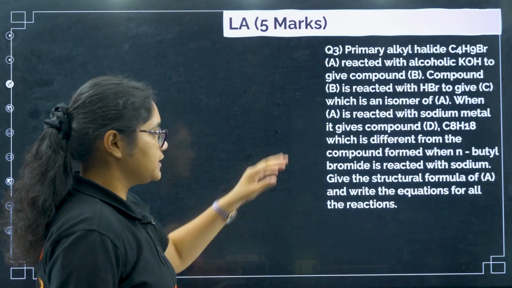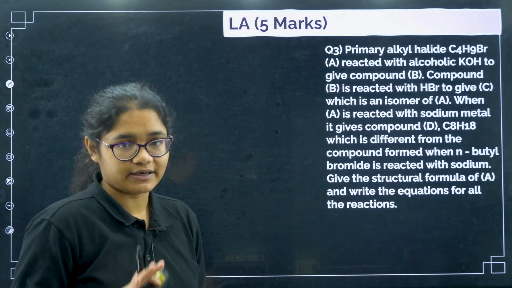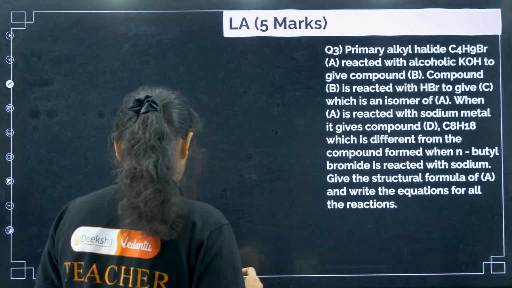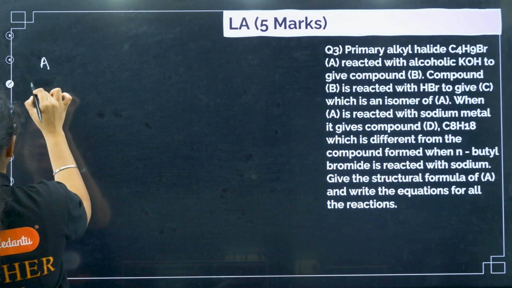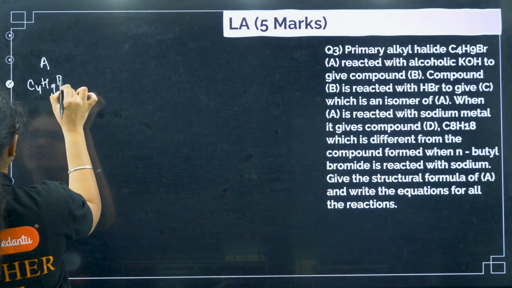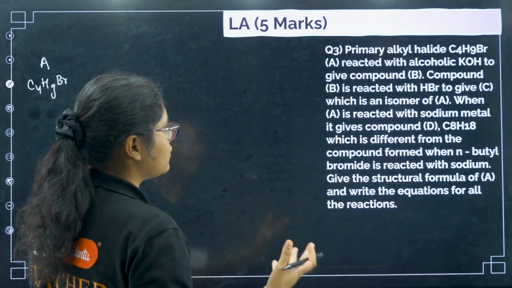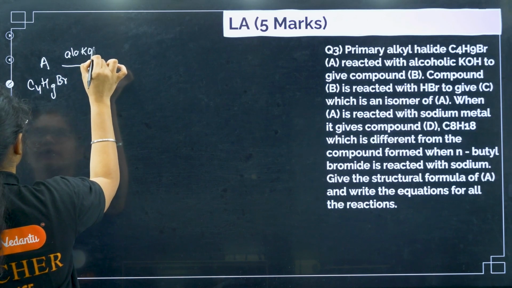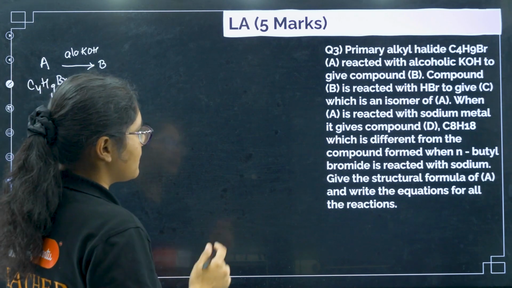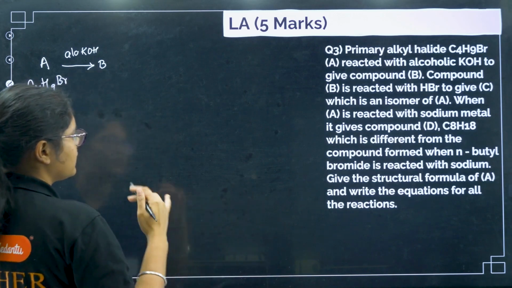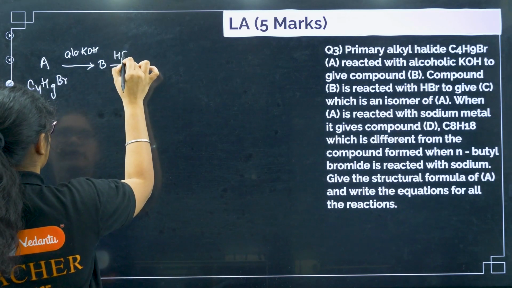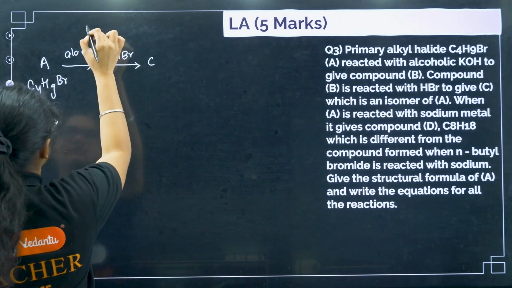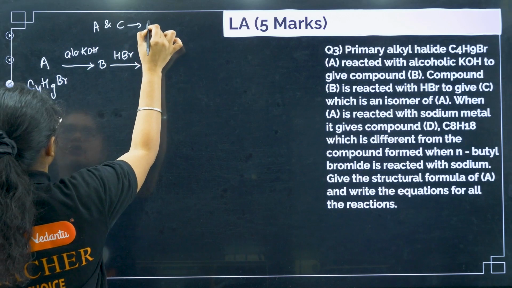Next, we will see a question. Yes, ABC type question can also be asked. Very popular question. A primary alkyl halide C4H9Br. So I'll first draw a scheme for this one. I have one A whose formula is C4H9Br, reacted with alcoholic KOH to give compound B. Now compound B is reacted with HBr to give C, which is an isomer of A. So what is the relation between A and C? A and C are isomers.